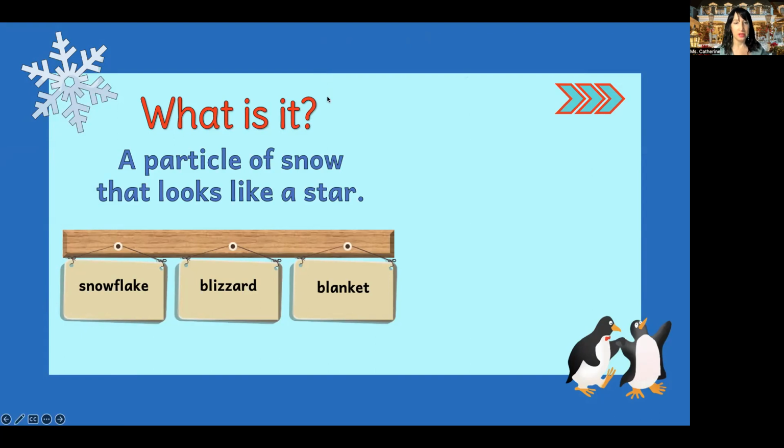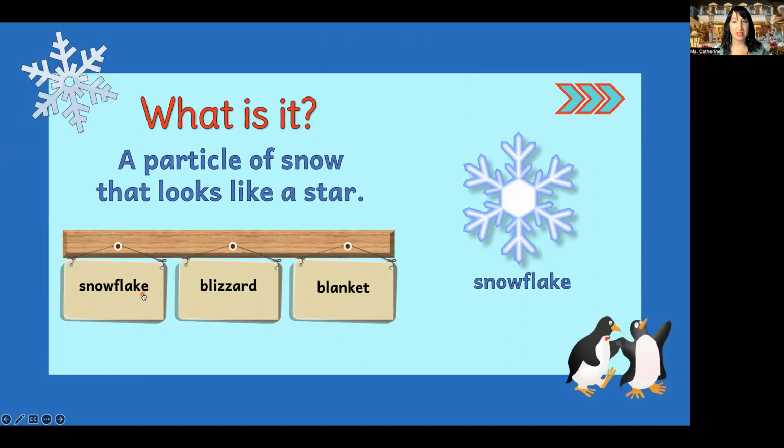What do you think? Would a blanket be a particle of snow that looks like a star? Would a blizzard be a particle of snow that looks like a star? Or would a snowflake be a particle of snow that looks like a star? That's right, it's a snowflake. Now, bonus, is snowflake a compound word? That's right, it is a compound word.